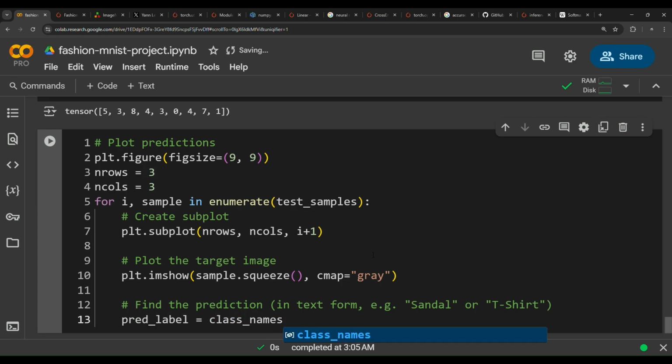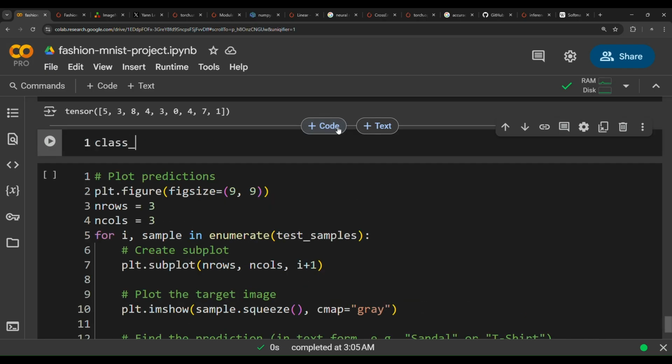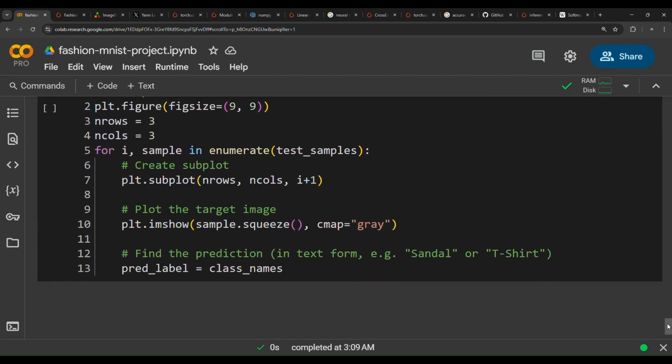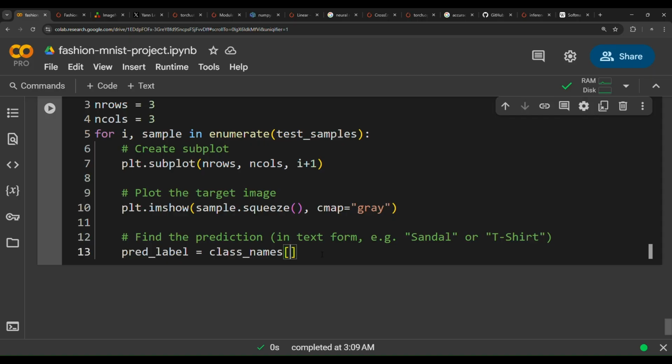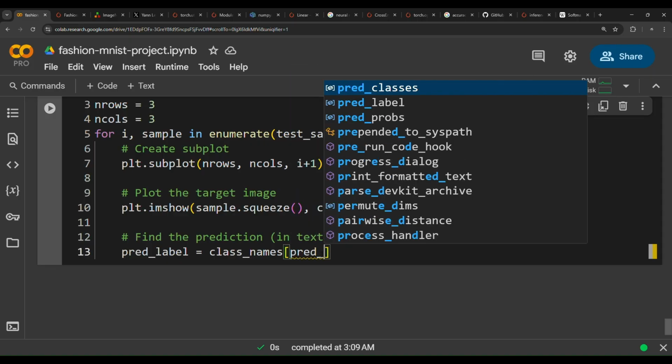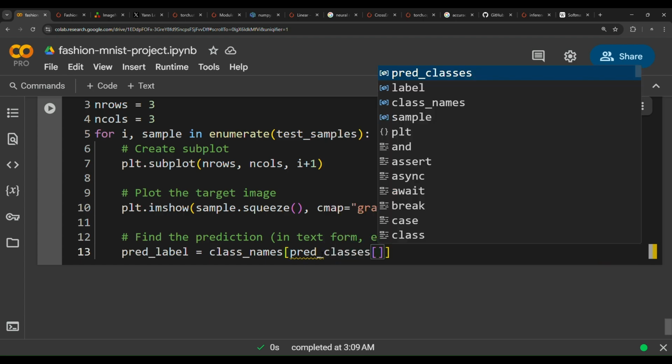We have a list called class_names. If you show this list, class_names, it will be a list of all the classes and labels that we have in text form. Class_names, and then index on pred_classes, and then we need to index on the i.